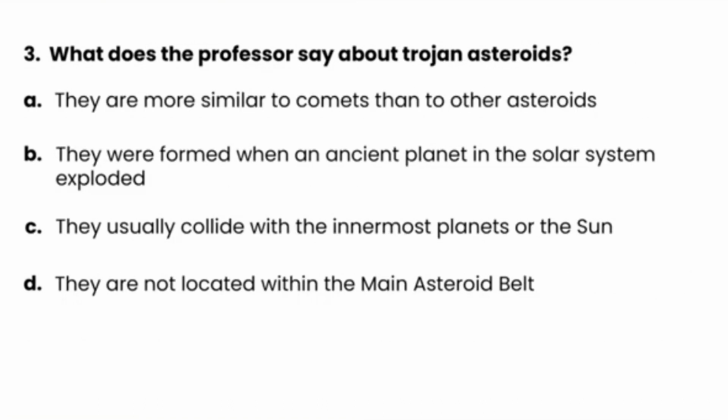3. What does the professor say about Trojan asteroids? Question 3. Trojan asteroids were mentioned in the fifth paragraph. They are large in a cluster form and they follow Jupiter's orbit. A, B, and C are all false. D is right. They are located in Jupiter's orbit.